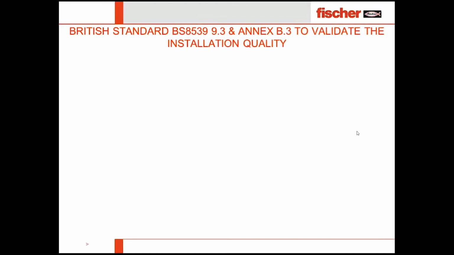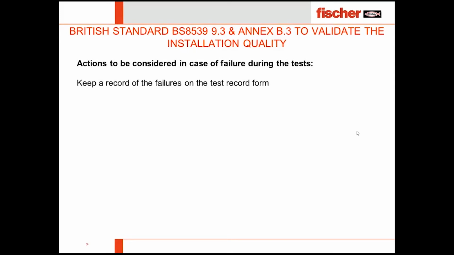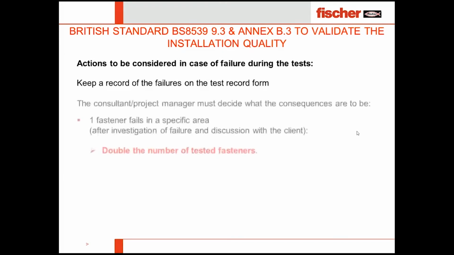maybe following the same method. But when it is not ETA approved, we have to determine the load on site. So on the site, most of the time what we check with the pull-out test is basically the installation quality, not the determination of the load. In the installation quality, it's basically to keep the record on the tested anchor. So however, if you see here, if any failure happens, then